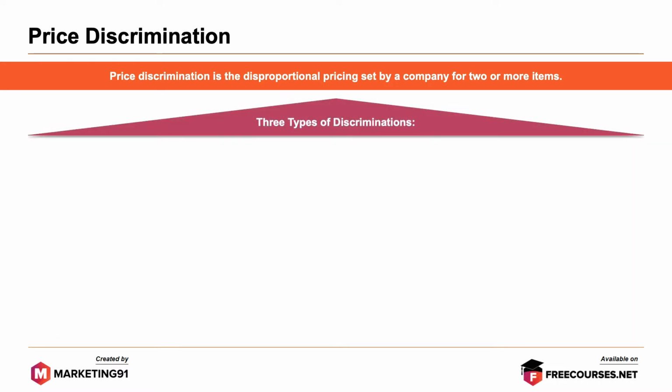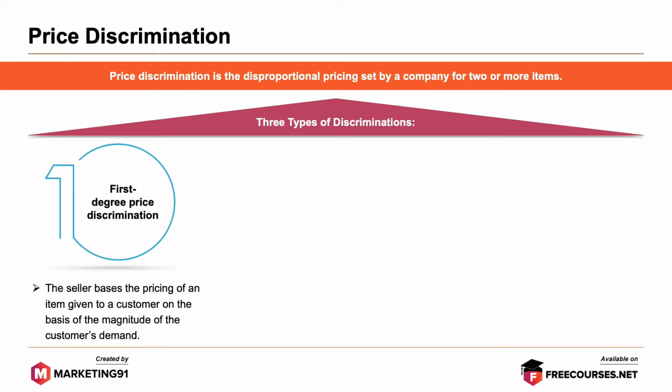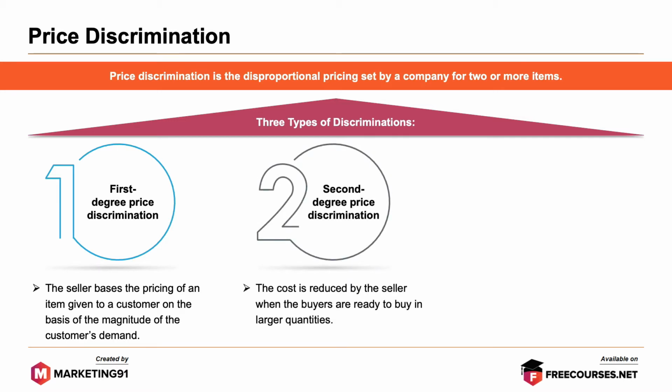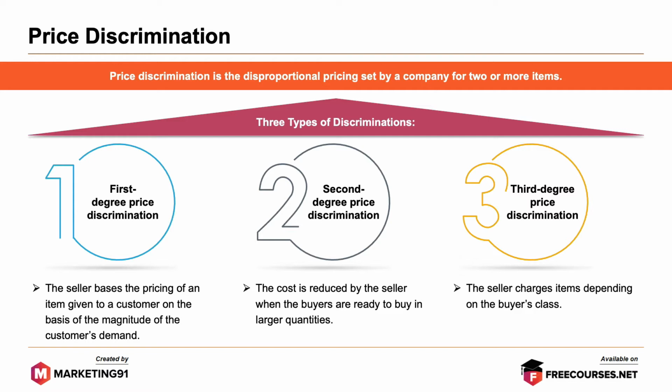The three types of discrimination are: first degree price discrimination. The seller bases the pricing of an item given to a customer on the basis of the magnitude of the customer's demand. Second degree price discrimination. The cost is reduced by the seller when the buyers are ready to buy in larger quantities. And third, the seller charges for an item depending on the buyer's class.